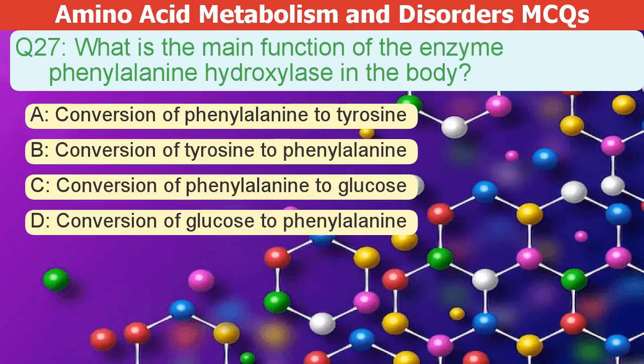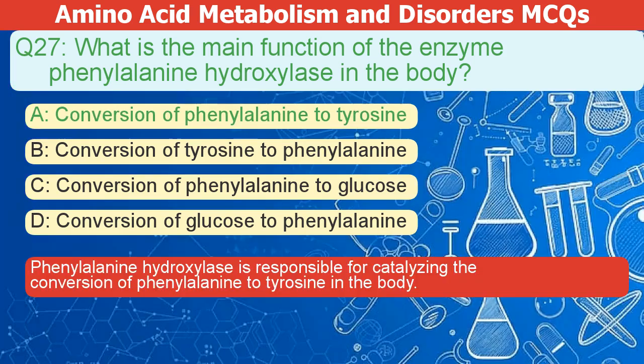What is the main function of the enzyme phenylalanine hydroxylase in the body? A. Conversion of phenylalanine to tyrosine. B. Conversion of tyrosine to phenylalanine. C. Conversion of phenylalanine to glucose. D. Conversion of glucose to phenylalanine. The correct answer is A. Phenylalanine hydroxylase is responsible for catalyzing the conversion of phenylalanine to tyrosine in the body.